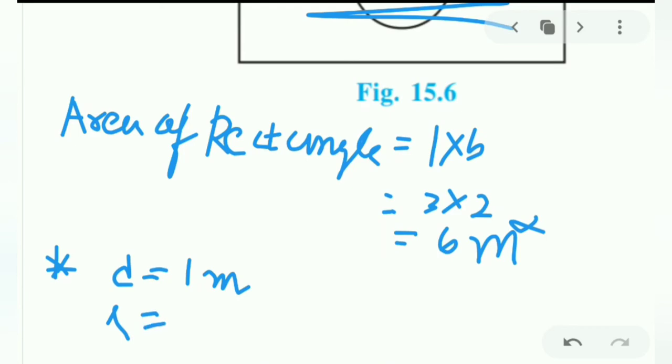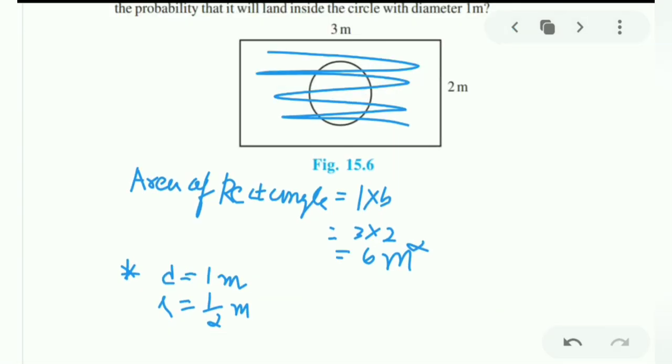It will be 1 by 2. Right? Now we have to find the area of circle: pi r square.